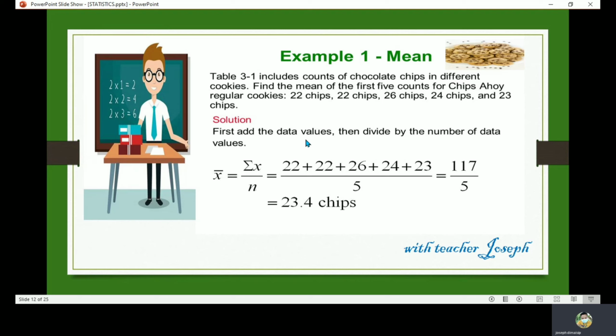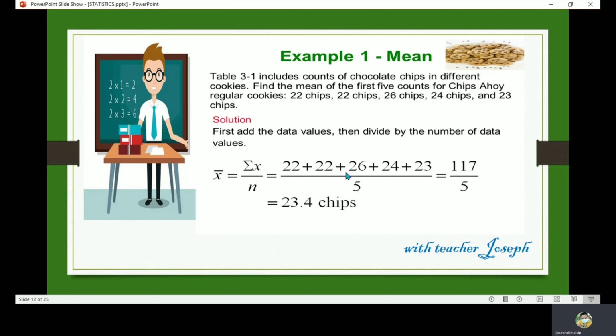First, add the data values and then divide by the number of data values. So I repeat, add the data values, then divide by the number of data values. So here are the numbers: 22 plus 22 plus 26 plus 24 plus 23, divided by 5. The first thing that you are going to do is add.